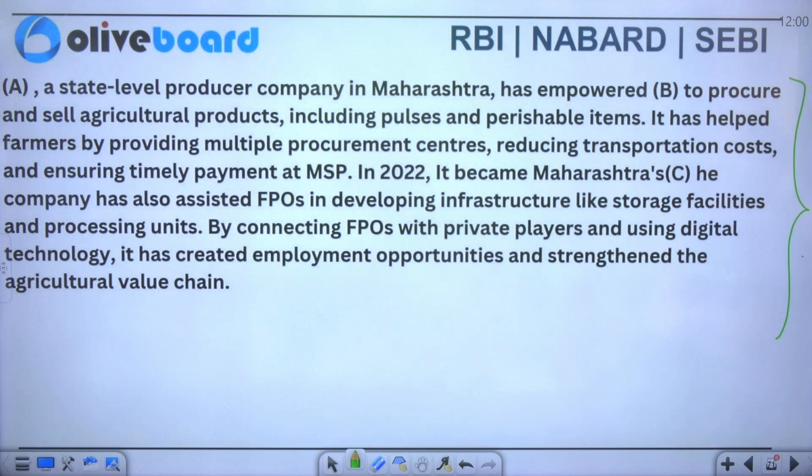In 2022, it became Maharashtra's dash C. The company has also assisted FPOs in developing infrastructure like storage facilities and processing units by connecting FPOs with private players and using digital technology. It has created employment opportunities and strengthened the agricultural value chain.